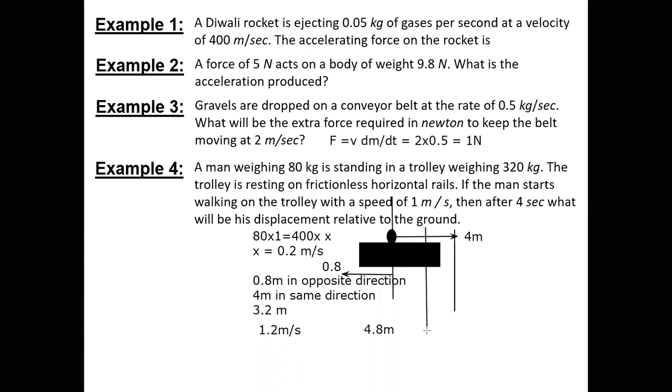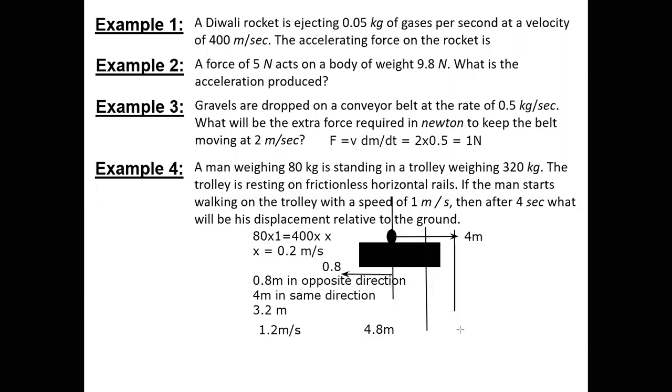1 meter per second. That's my point. If we are saying with respect to ground, then we have to include that backward velocity of the trolley already. So the actual velocity with respect to the trolley will be 4.2, but with respect to ground it is 4. So displacement with respect to the trolley will be 4.8, but with the ground it will be 4 only. That is what I'm saying. You mean to say whatever 1 meter per second is given is with respect to the ground, so it includes the backward motion of the trolley also. That is why I said 1 meter per second is with respect to the ground.